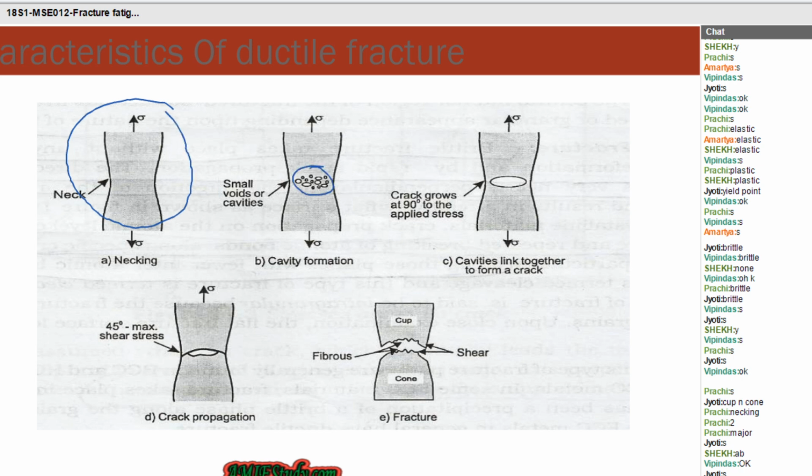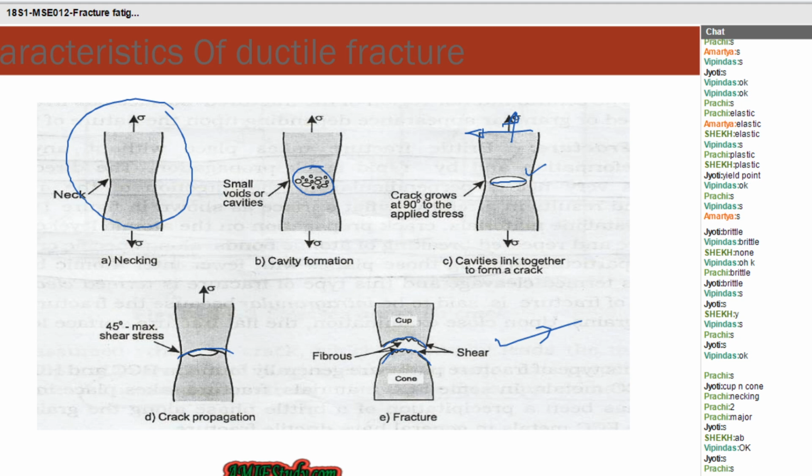These internal voids unite together to form an ellipse. Next, the crack will propagate through a line perpendicular to the direction of force, that means through the major axis of the ellipse. And while separating, you can see that here there exists a cup and there a cone. Clear to all? This is how the ductile fracture occurs.